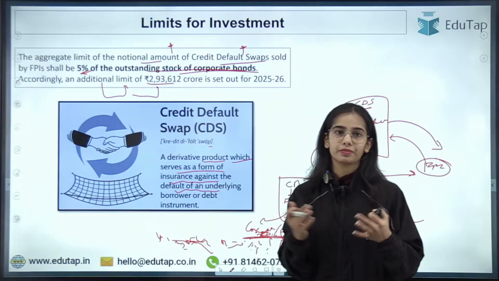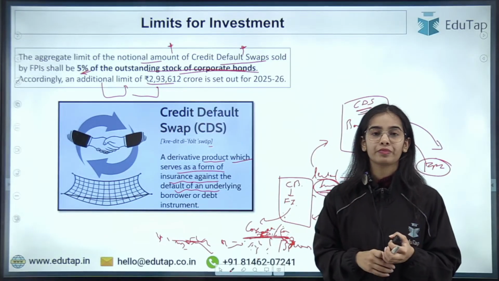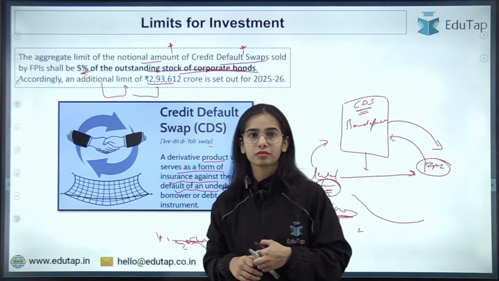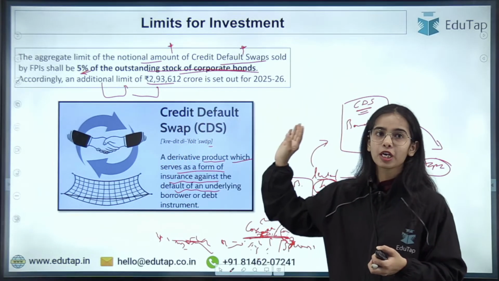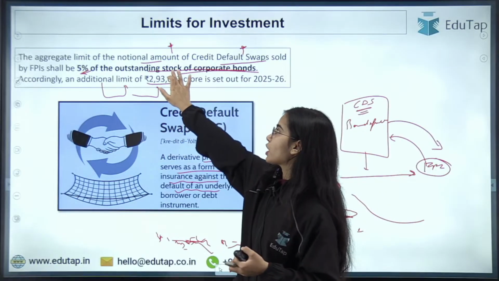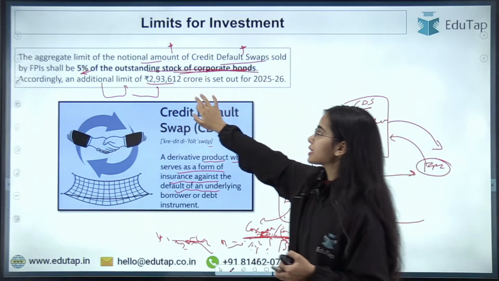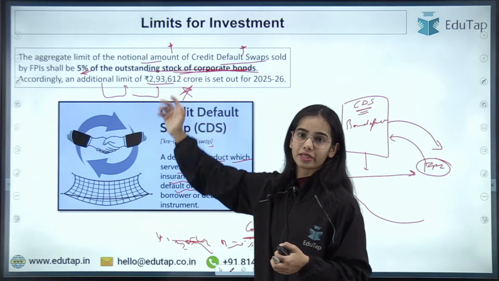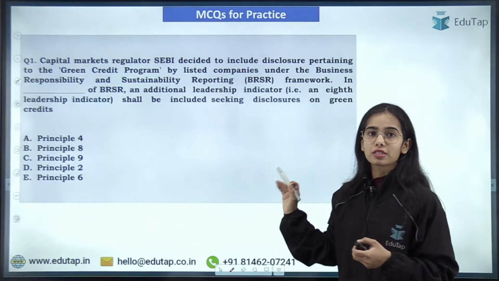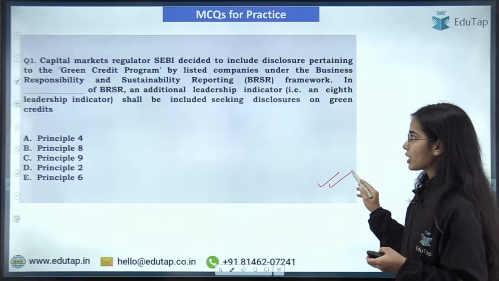Any confusion here? Any confusion, anyone? So this is the idea. The aggregate limit of the notional amount of credit default swap sold by FPI shall be 5% of the outstanding stock of corporate bonds, and this is the absolute additional limit that is provided. Okay, so now this is the first question. I hope you will be easily able to answer this question.